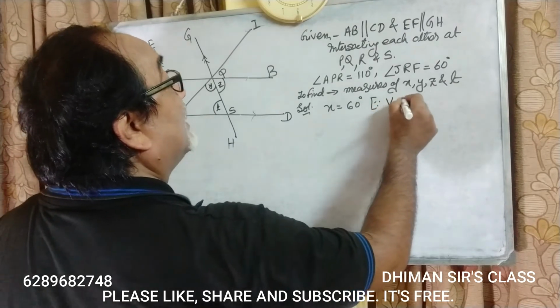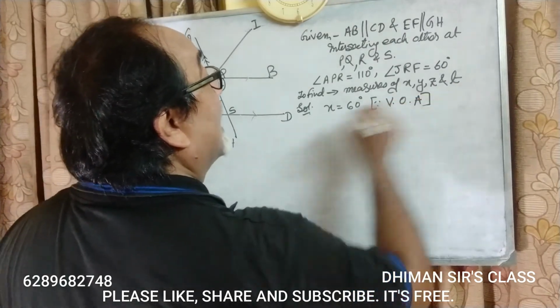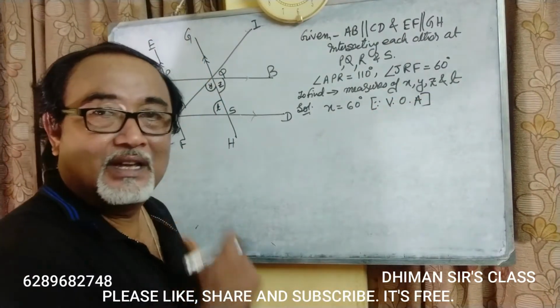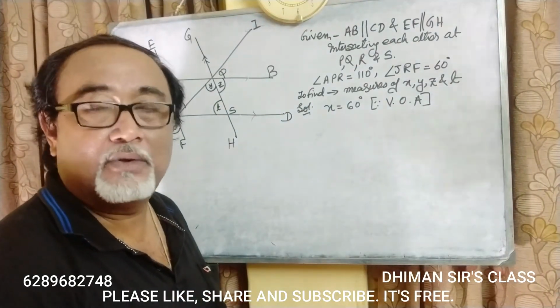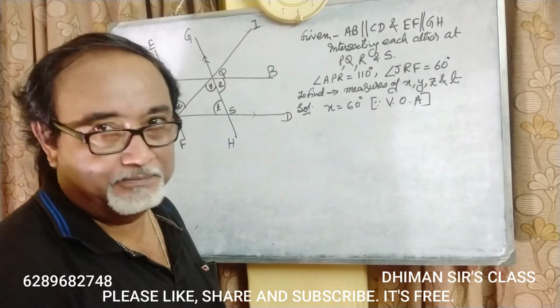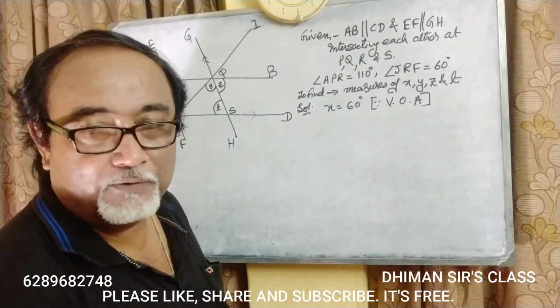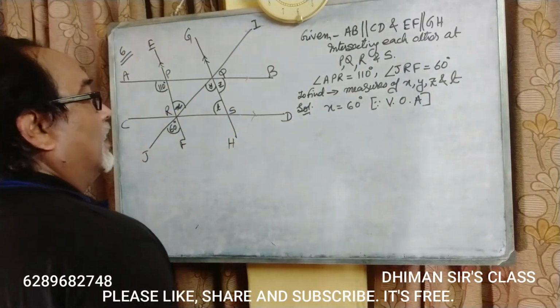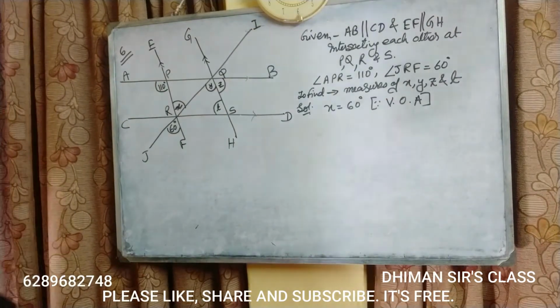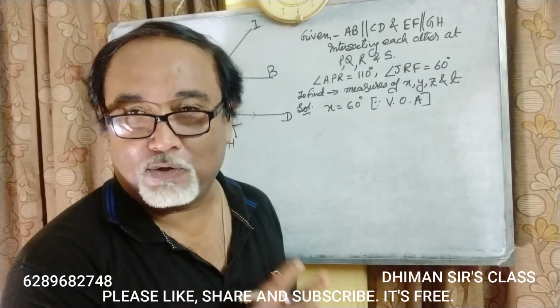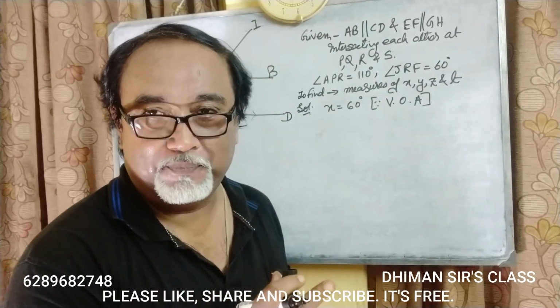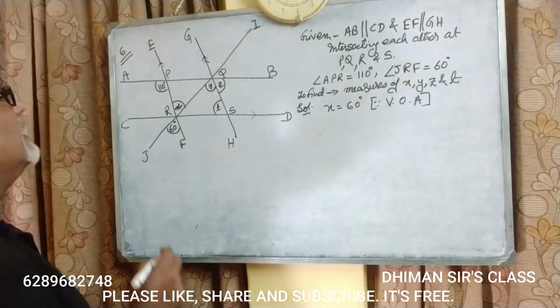Since vertically opposite angles, I am writing in short. If your school teacher allows you to write in short, you are welcome. Otherwise, you must write in the full form. But let me tell you, I don't want my students to write shortcut. You must write in full form. Okay? Next.